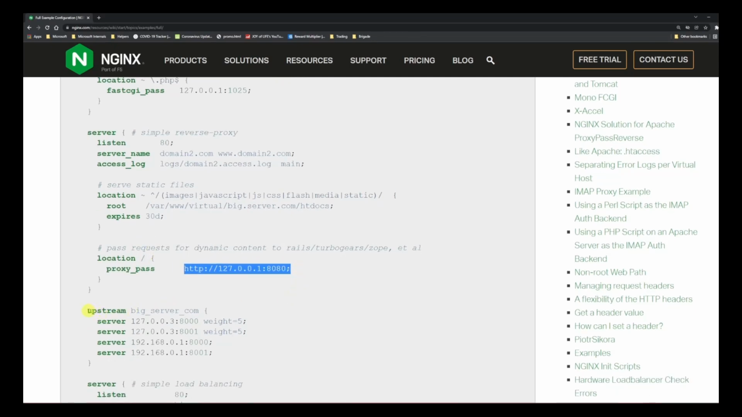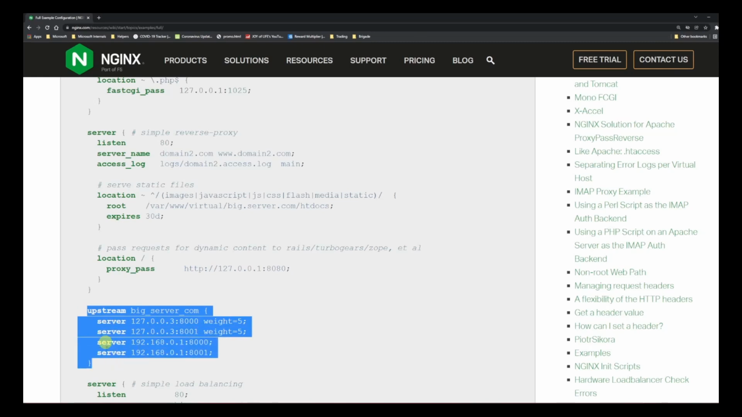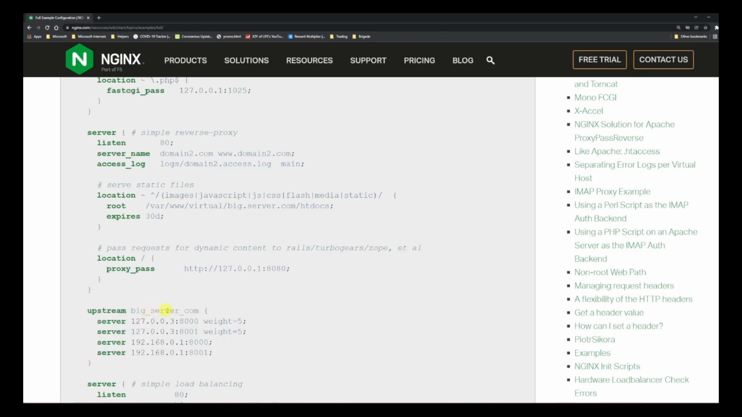Then we have configured something as an upstream. This upstream has a name, which is bigserver.com, and it has 4 servers listed over here. 2 of them have a weight. We talked about weighted round robin, so you can see that we have specified the weight, and 2 of them are normal ones.